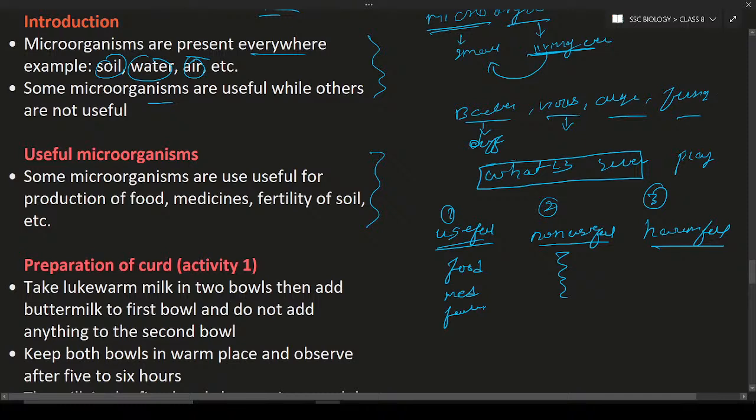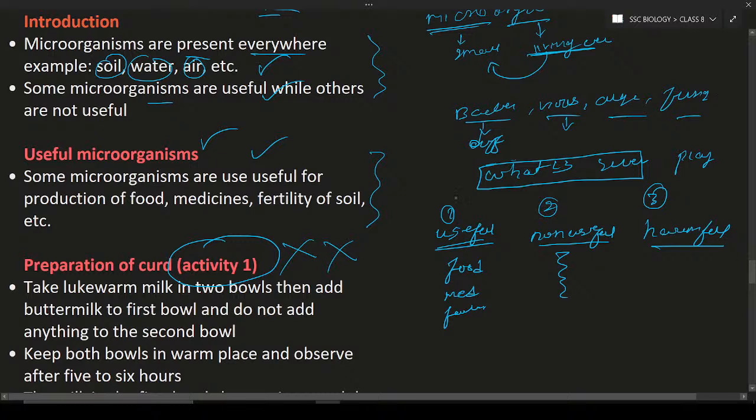Sir, we should write only points, not activity? If you want the activity also, you can write activities also. If you want only points, write only points. Here you can see the preparation of curd activity. If you are interested, you can write. Otherwise, leave it. But you have to write important topics like useful microorganisms, introduction. There are some important points, so you have to write those points. You can leave the activities and the questions and answers. Just write these important points and make sure each and every chapter is written in 6 pages.